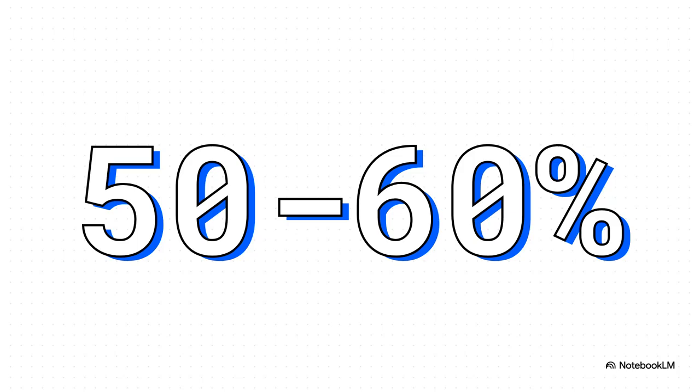First, just to set the stage, look at this number, 50 to 60%. That's the lifetime risk for a woman to get at least one UTI. We're not talking about some rare disease here. This is a huge public health issue. And that sheer prevalence is exactly why having a smart, structured approach is so absolutely critical.